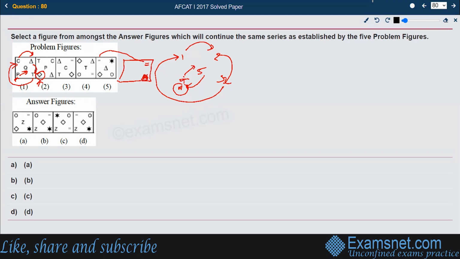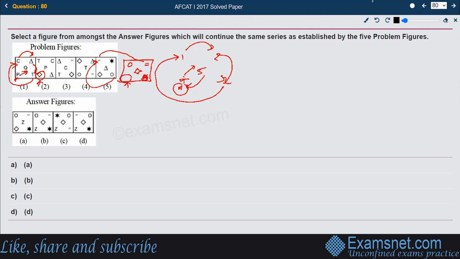And then this 3 should go to the diagonally opposite side. So this circle should go to the diagonally opposite side. The circle should come here. Whatever was at the extreme left has gone to the center. The extreme left was a square, so the square should be at the center position. And here a new figure should be introduced.